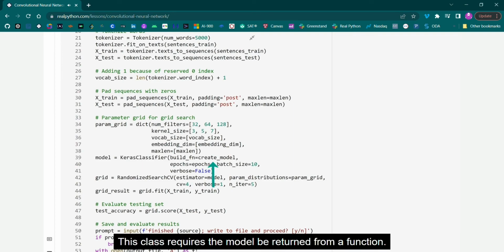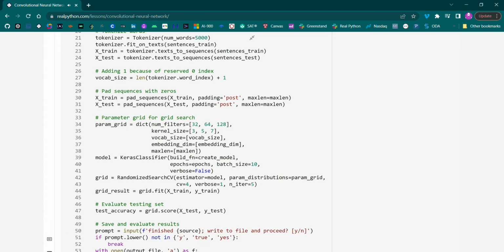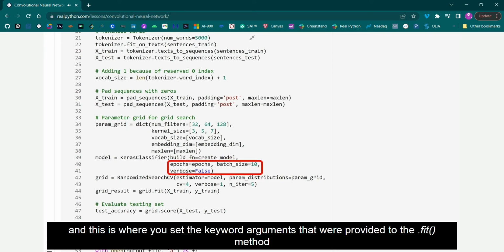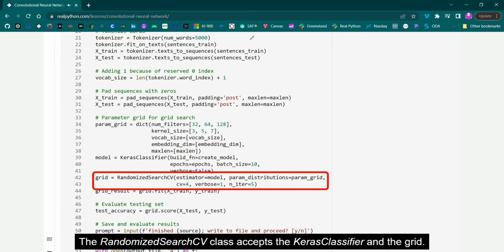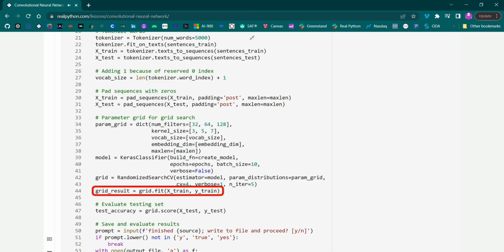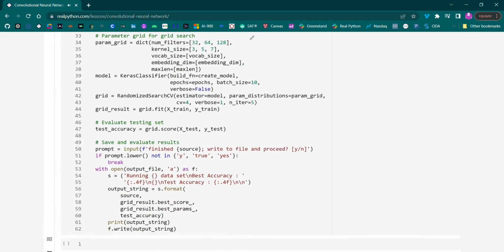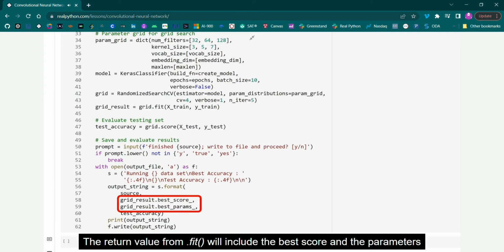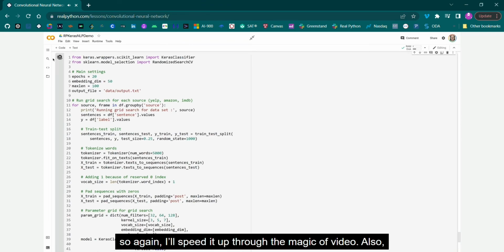This class requires the model be returned from a function. You've seen all the code in this function, so I won't go over it again. You've also seen a vast majority of the training code. The first difference is the instance of the Keras classifier that wraps the model, and this is where you set the keyword arguments that were provided to the fit method of the model in the previous exercises. The randomized search CV class accepts the Keras classifier and the grid. The CV keyword argument is the number of folds, or the K value. Finally, call fit on the randomized search CV to start the heavy lifting. The return value from fit will include the best score and the parameters producing that score so you can examine them. This can take a little while, so again, I'll speed it up with the magic of video.